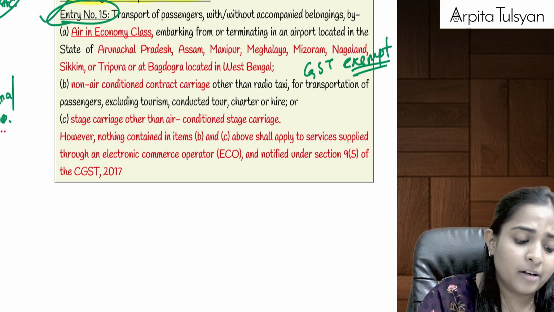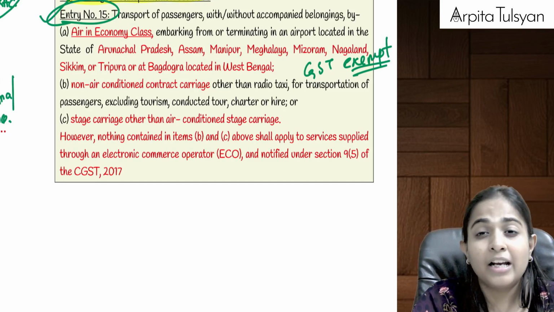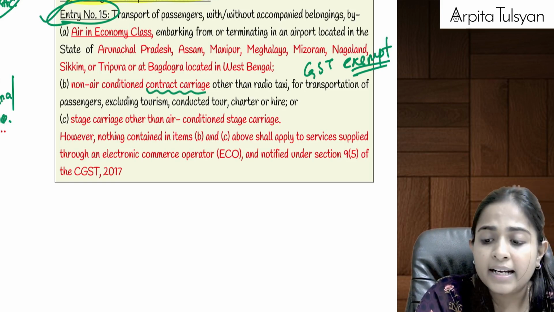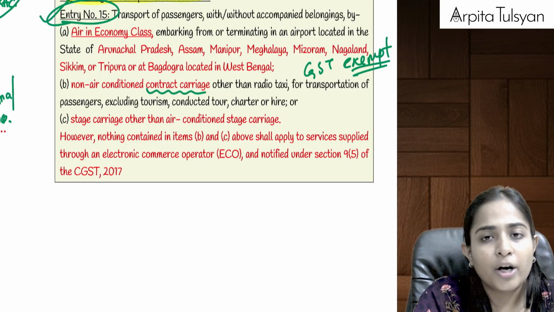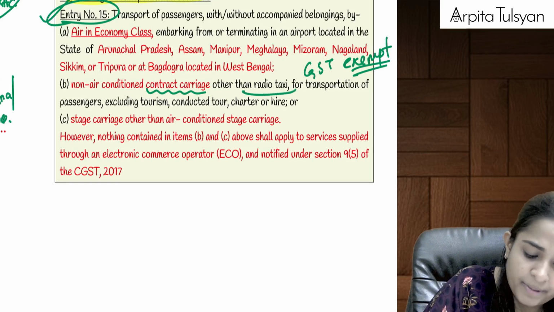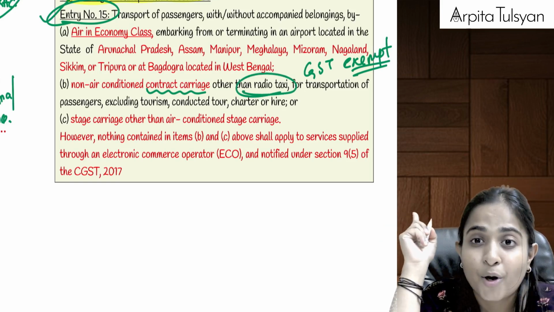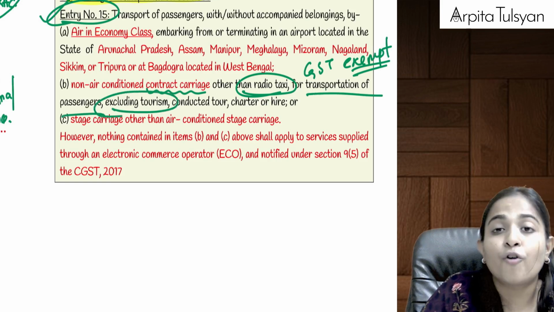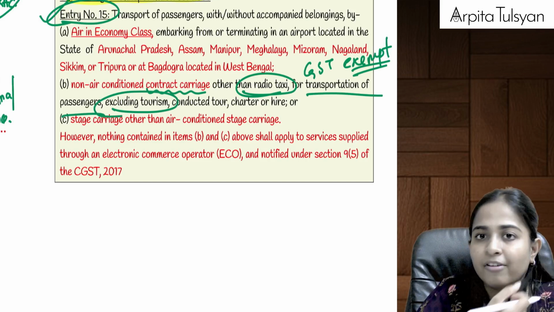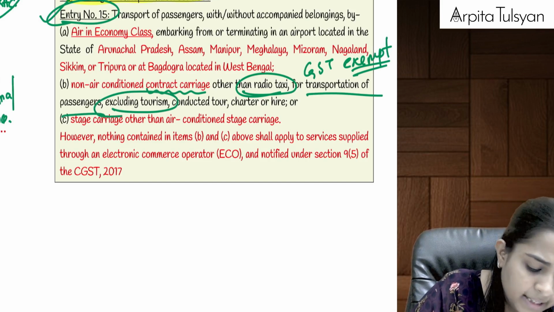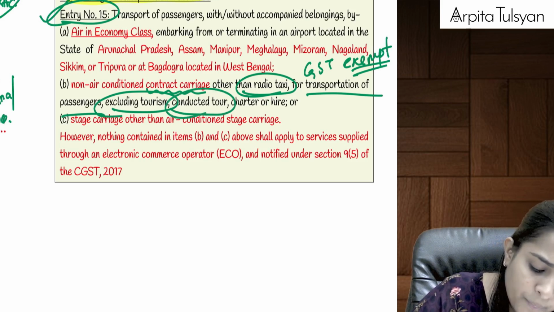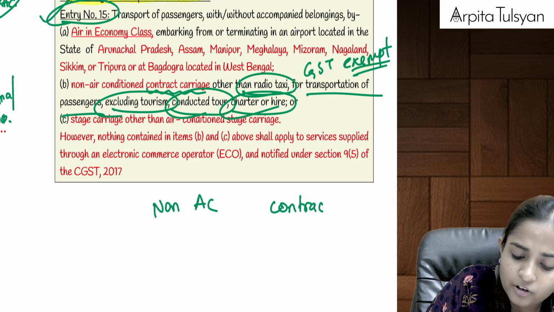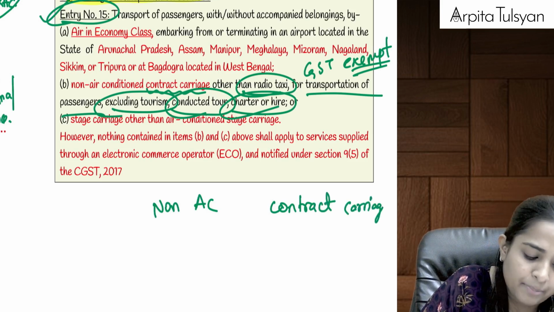Then similarly, if the transportation of passengers is done by non-AC contract carriage, that is any carriage which you have taken under a contract, but it should not be a radio taxi, because radio taxis go under the e-commerce operator under section 9(5). There the tax is 100% payable. It should be for transportation of passengers which is not for tourism. It is for proper travel, maybe for personal use or business use, but not for tourism, conducted tour, charter or hire. So a non-AC contract carriage other than for tourism is totally exempted from GST.